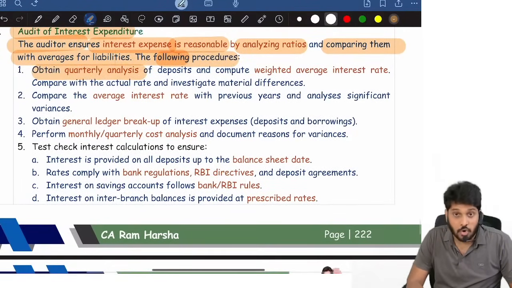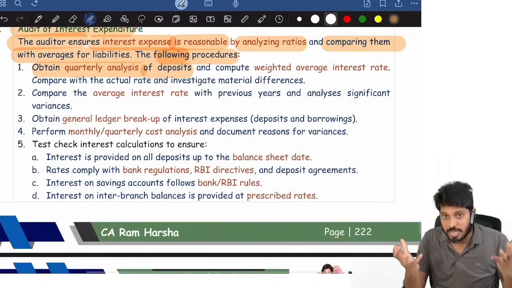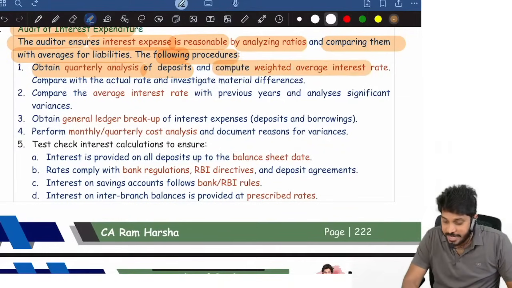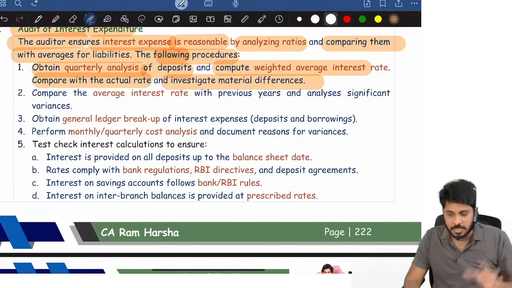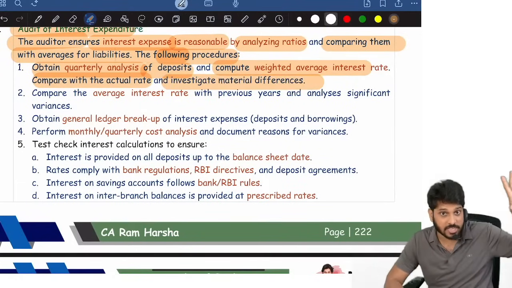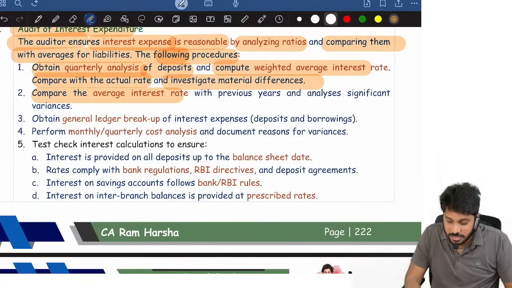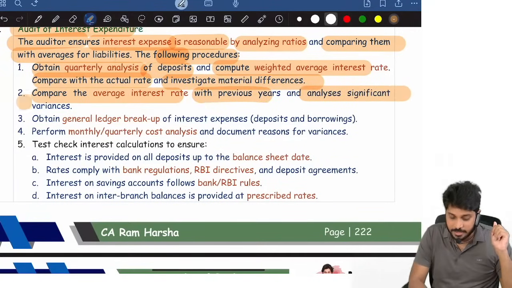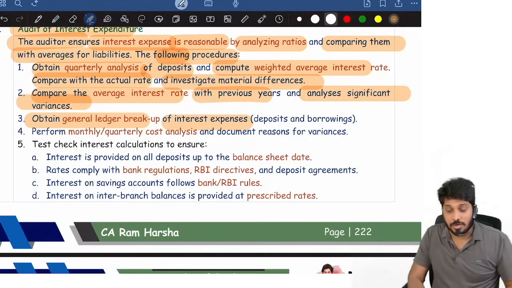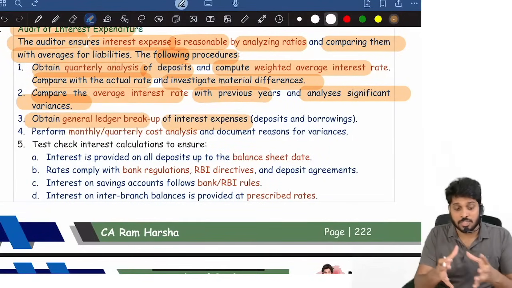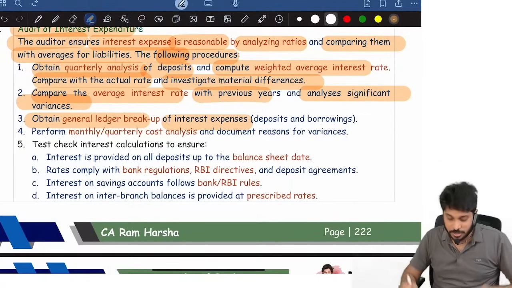We have to obtain quarterly analysis of how much is the outstanding deposit. We will compute weighted average interest rate, compare this with the actual rate and investigate material differences. How much is the actual rate incurred? We will compute average rate, compare average interest rate with previous year, and ask why there is a variation. Obtain general ledger breakup for interest expenditure, like how much is for savings deposit, how much is for term deposit, how much is for various term deposits.